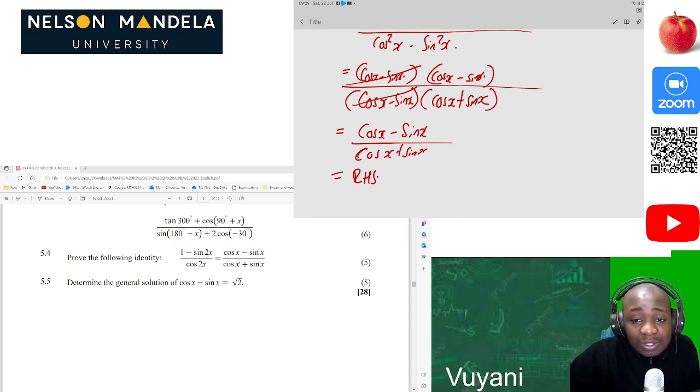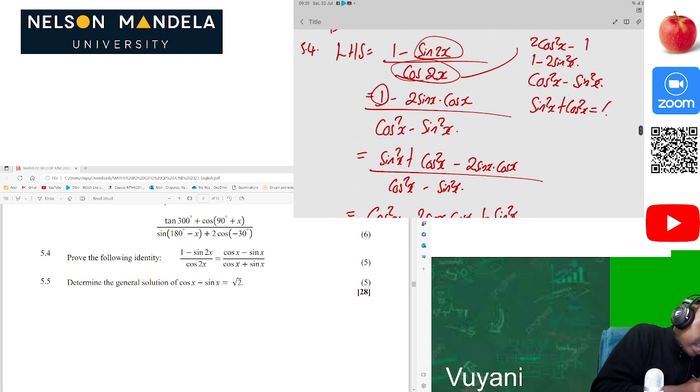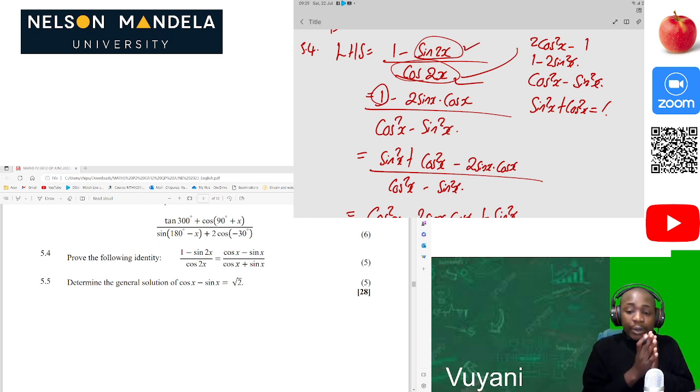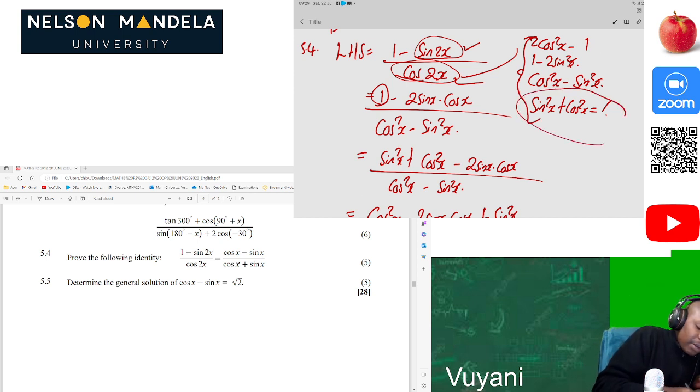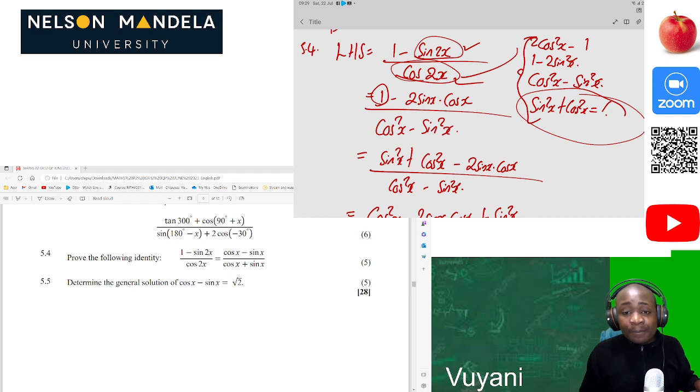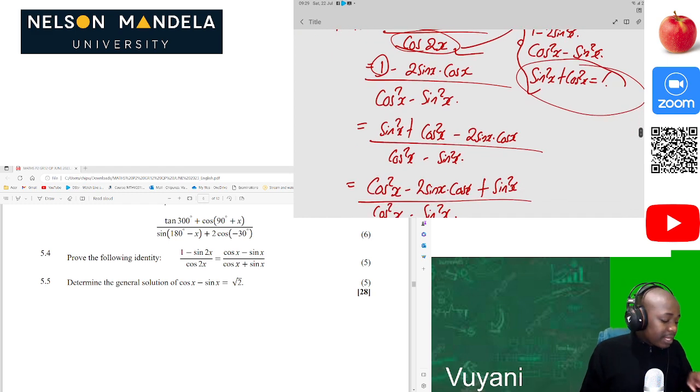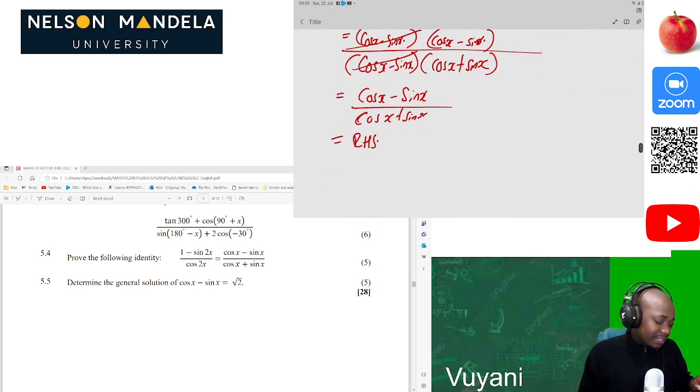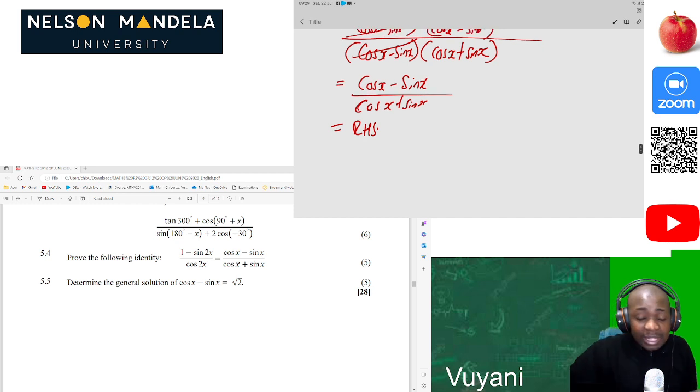Okay, please don't be hard on yourself. Take your time and take it step by step. We were able to see that this is a double angle, we converted it. We were able to see that this one is also a double angle, we converted it. It's so important for you to realize that these are double angles and this is our special identity. So we converted that one and used the identity form, then we were able to have the correct answer. Okay, then we are done with that question.